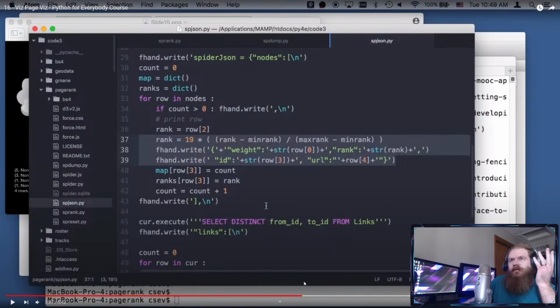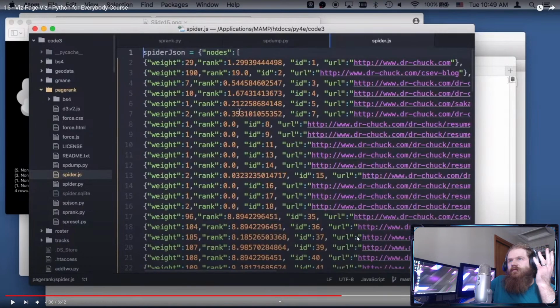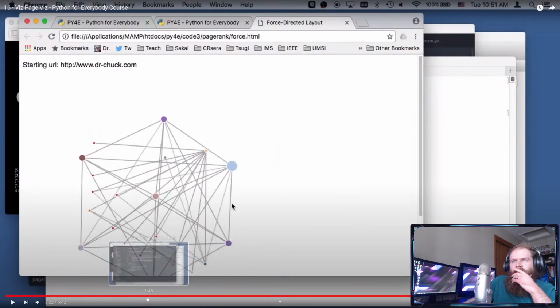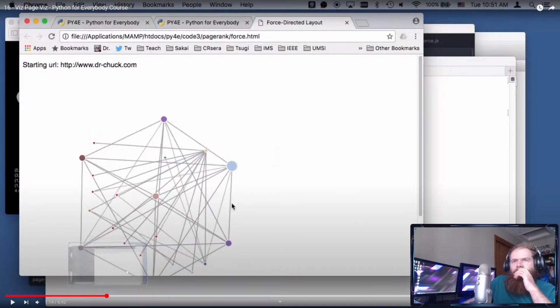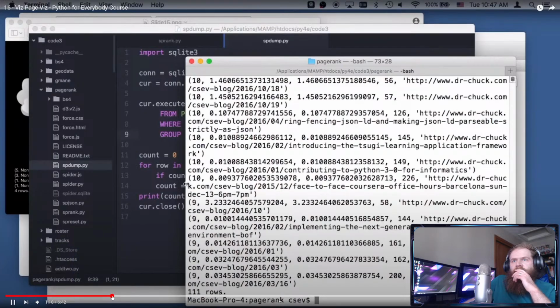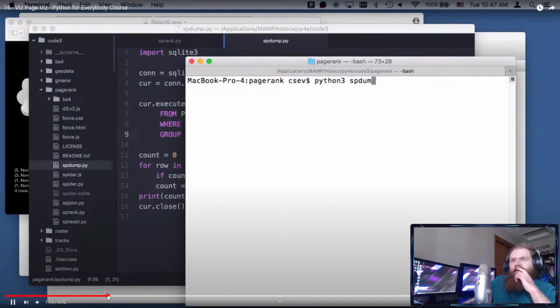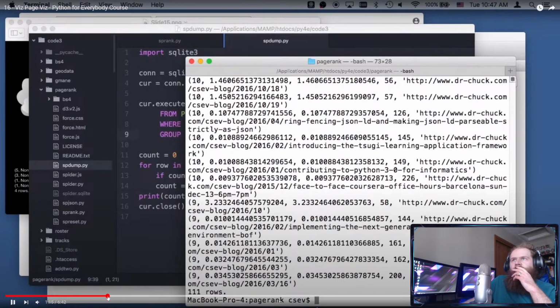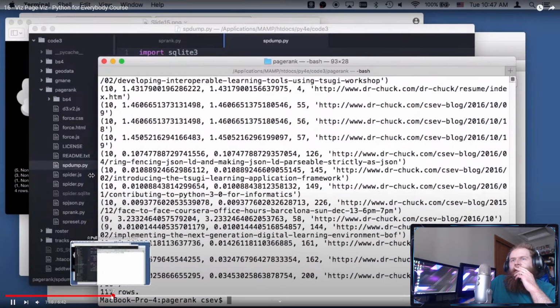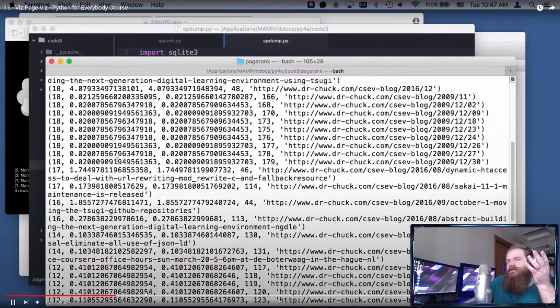Where was that? I thought he just did 20. Am I wrong? Didn't he just do like 20? SP dump. So that's like, oh, it's SP dump. You just kind of run dump.py, and you just kind of test to make sure, does this look right to me?